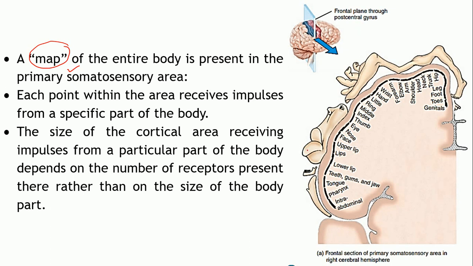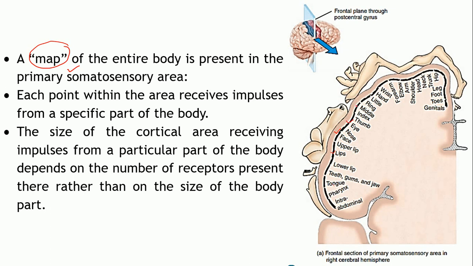As you can see, in a specific area within this primary somatosensory area, each point receives impulses from a specific part of the body. It is named over here: impulses from the lips relay in this area, impulses from the face over here, from the eyes, from your fingers.